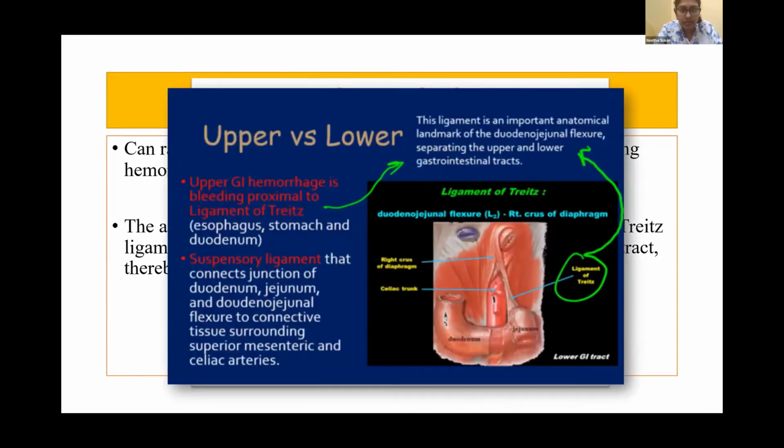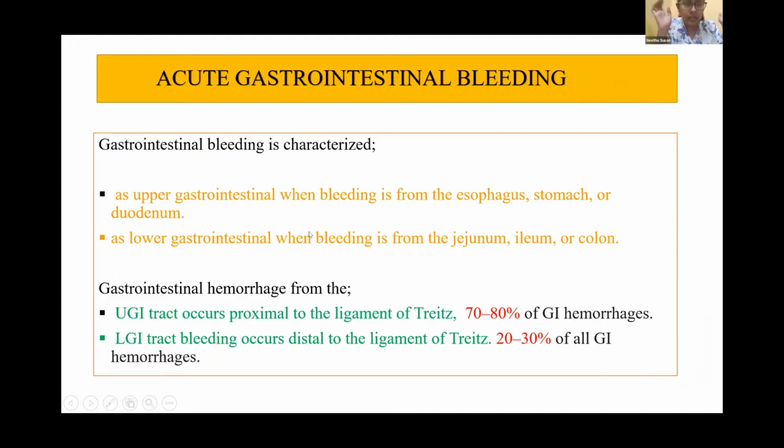To make this more clear, we can again see this diagram. Same thing. This is a duodenum. This is a jejunum. This is a ligament of Treitz. So upper GI hemorrhage is bleeding proximal to the ligament of Treitz, and lower GI hemorrhage is bleeding distal to the ligament of Treitz. Once again, GI bleeding is characterized as upper GI when bleeding is from the esophagus, stomach, or duodenum, and it is classified as lower GI bleed when the bleeding is from jejunum, ileum, or colon.